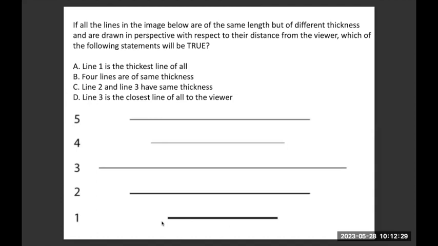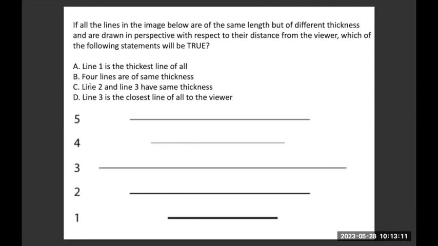Option B says 4 lines are of the same thickness, which is wrong, because if you compare line 1 and line 4, they look roughly the same. There's a very slight difference in their lengths, but their thickness is drastically different. So option B is wrong, because if the lines were the same thickness, the actual thickness of 4 and 1, which is a perceptible difference, should be the same. It is not. That's where option B is wrong.